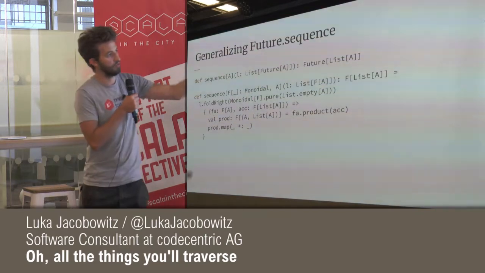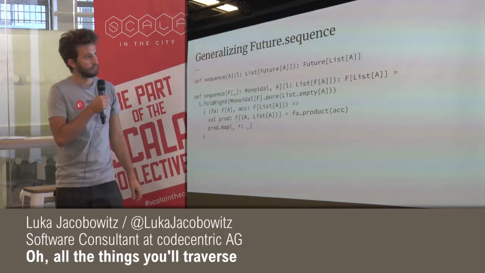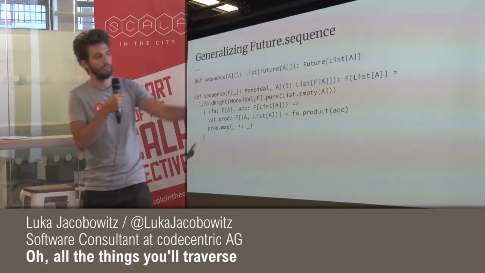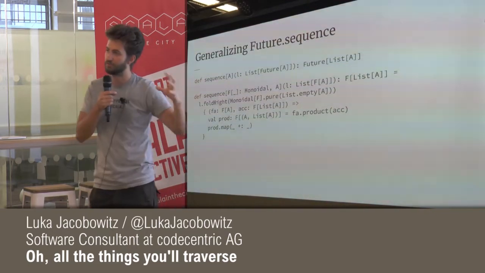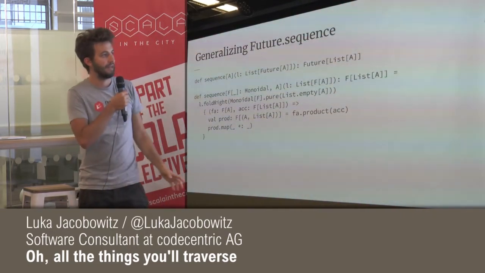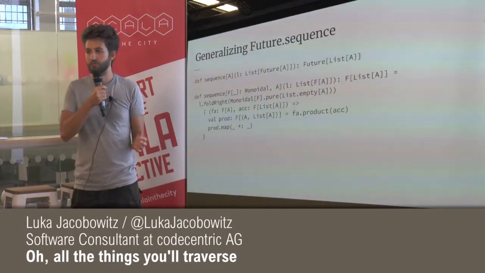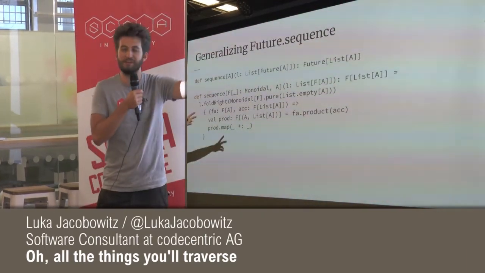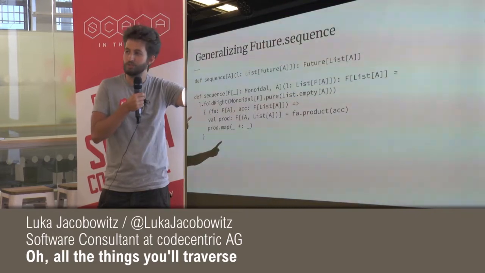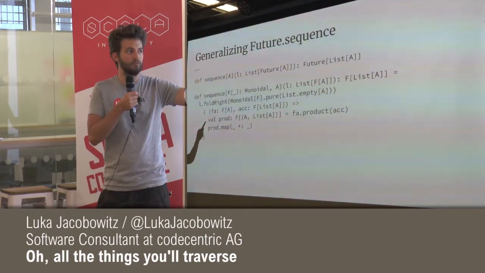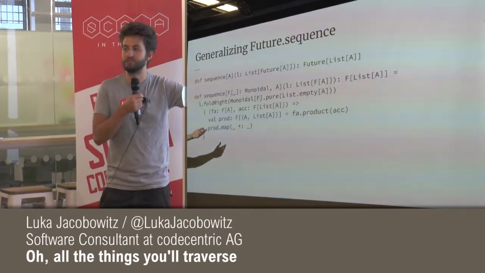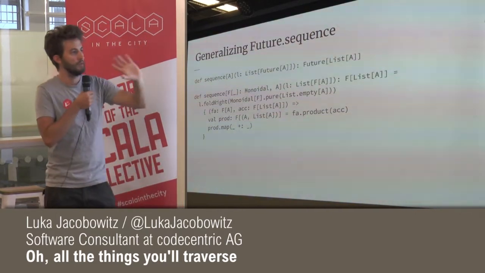So what do we do here? We fold over this thing, and because we want to return an F of list of A, the seed of our fold, the empty value, has to be an F of list of A. And to do that, we take the empty value of list and then use the pure function to go from list of A to F of list of A, right? So that's the first step.